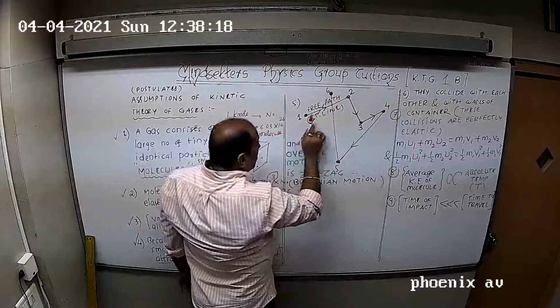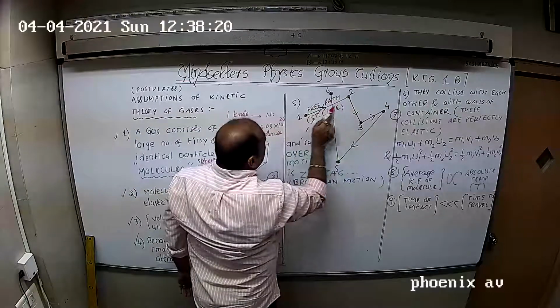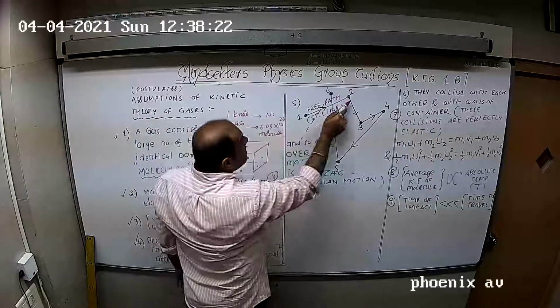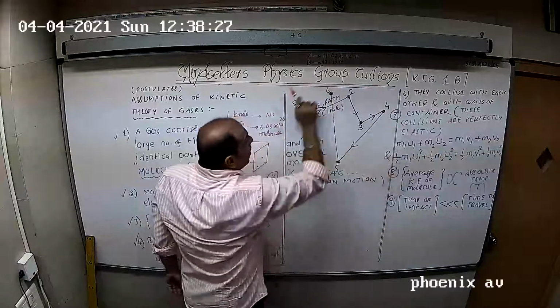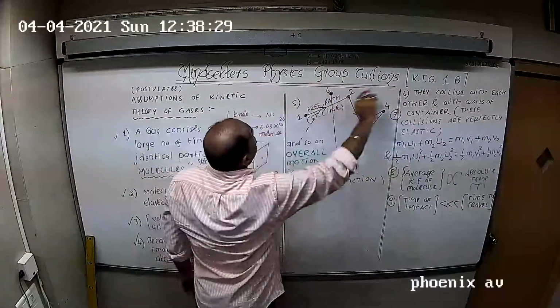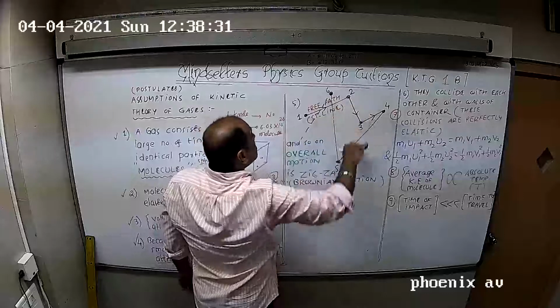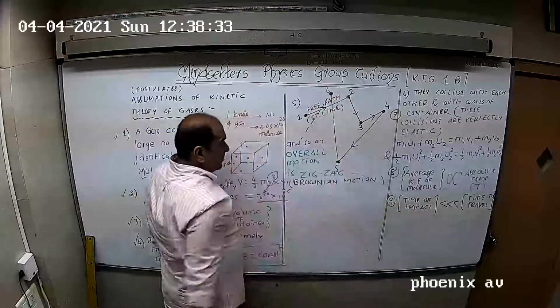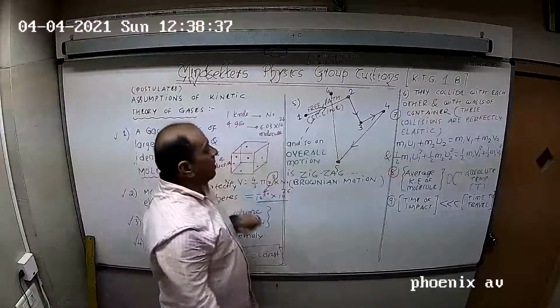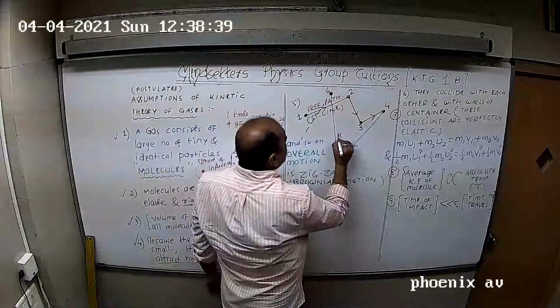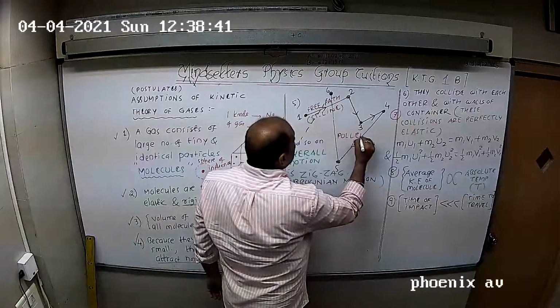When it goes from one location to the other, that path is a straight line. It's called free path. But the overall path is not a continuous straight line. It is zigzag, 1, 2, 3, 4. Haphazard way.